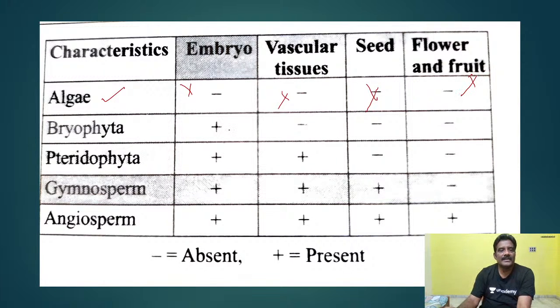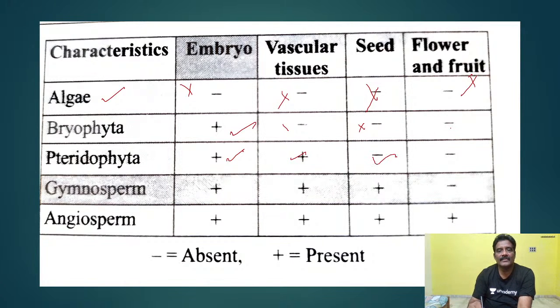But in bryophyta, you see embryo formation will be there. There is no vascular tissue, no formation of seed, and no flower and fruit. Minus indicates absence and plus indicates presence. In pteridophyta, embryo is present, vascular tissue is present, and also what else is present?